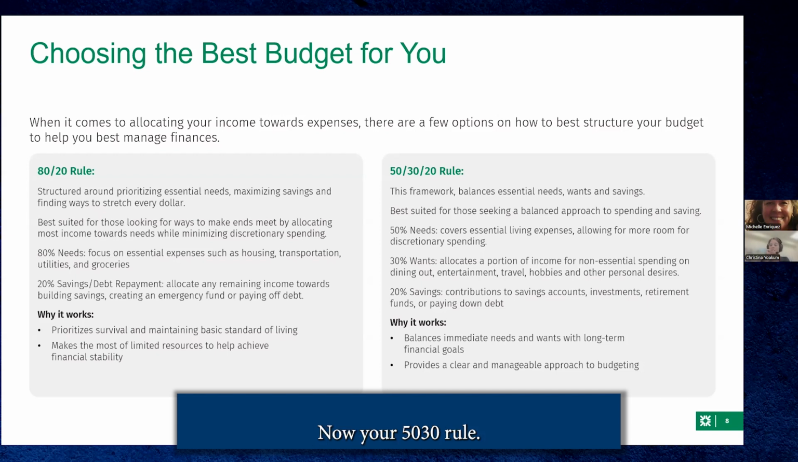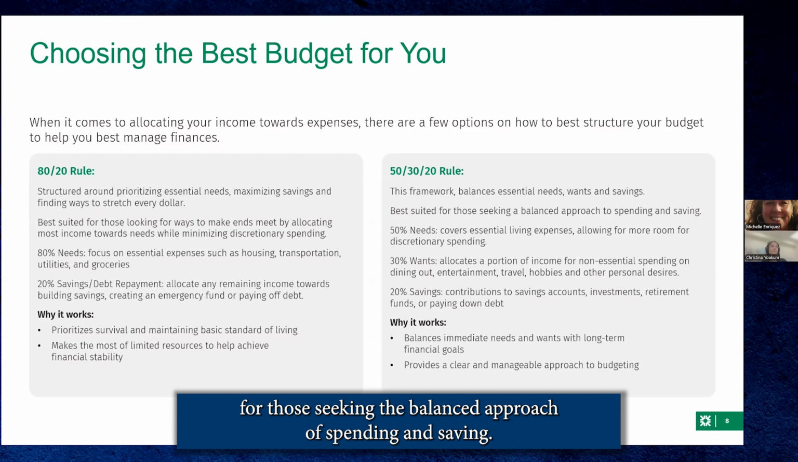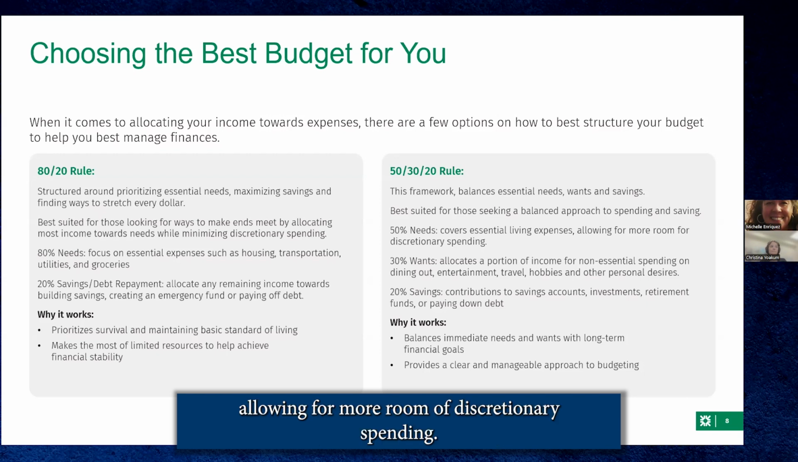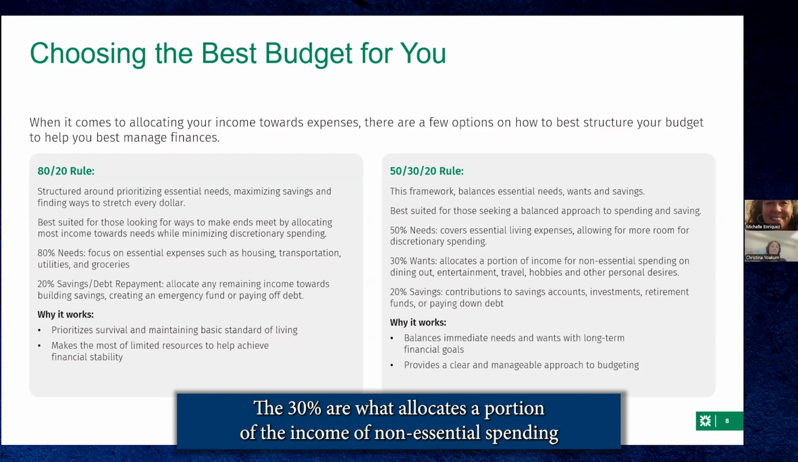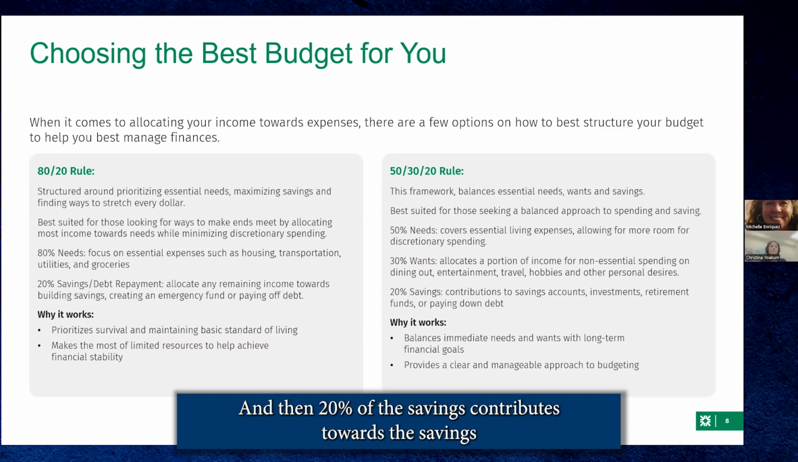Now, your 50-30-20 rule, this framework balances essential needs, wants and savings. So it's best suited for those seeking a balanced approach of spending and saving. So notice that the 50% says needs. It covers your essential living expenses, allowing for more room for discretionary spending. The 30% are wants, which allocates a portion of the income to non-essential spending on dining, entertainment, travel, hobbies and other personal desires. And then 20% is savings, which contributes towards savings accounts, investments, and retirement funds.